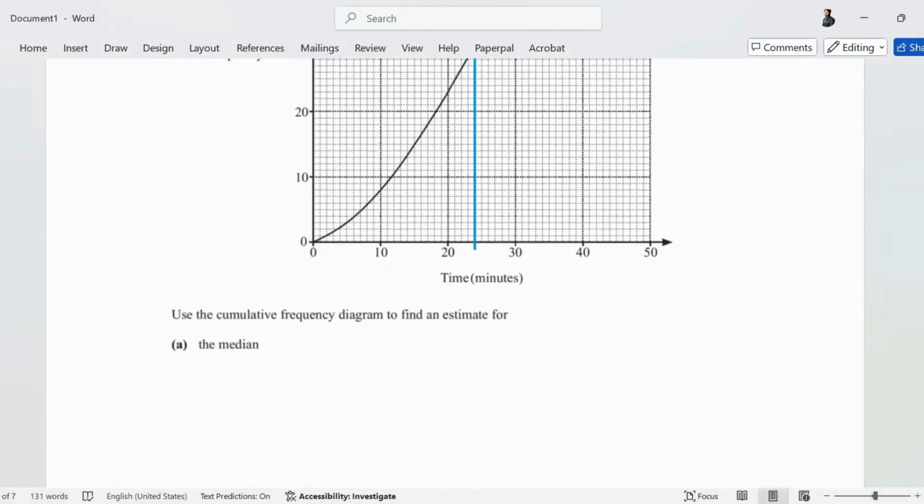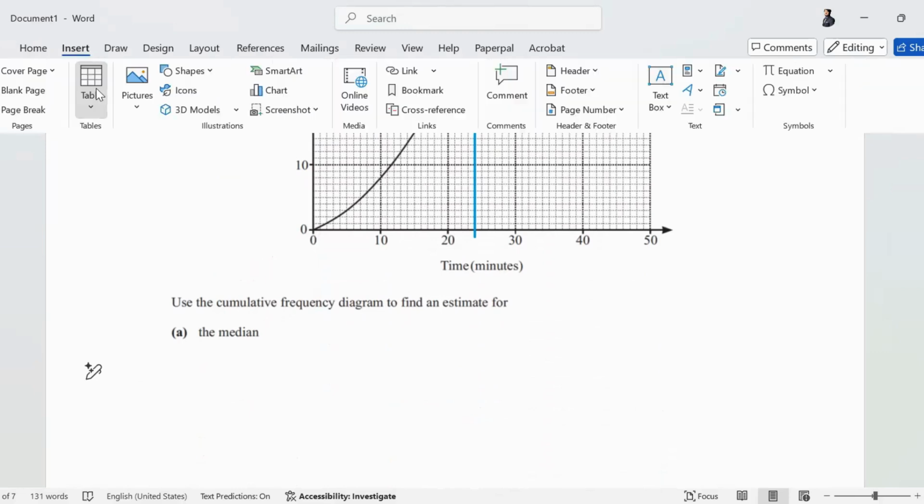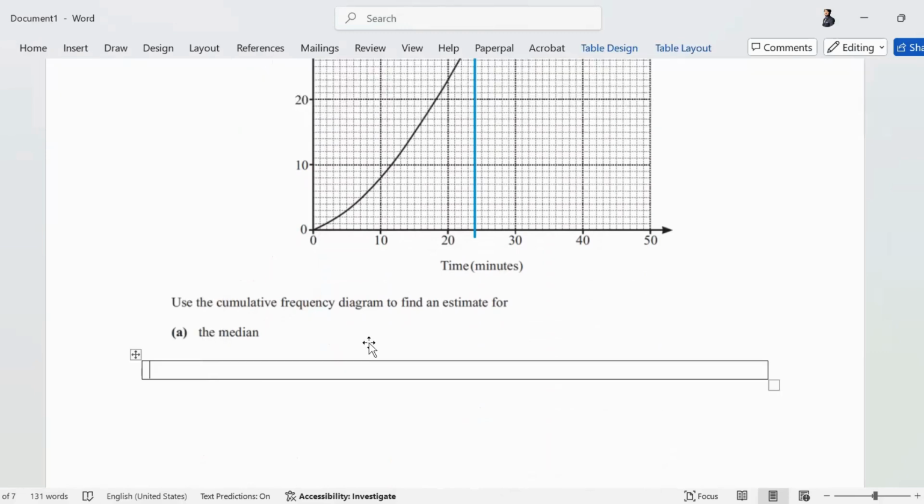Write this down. Just write the value. This is the median. Median is 24 minutes.